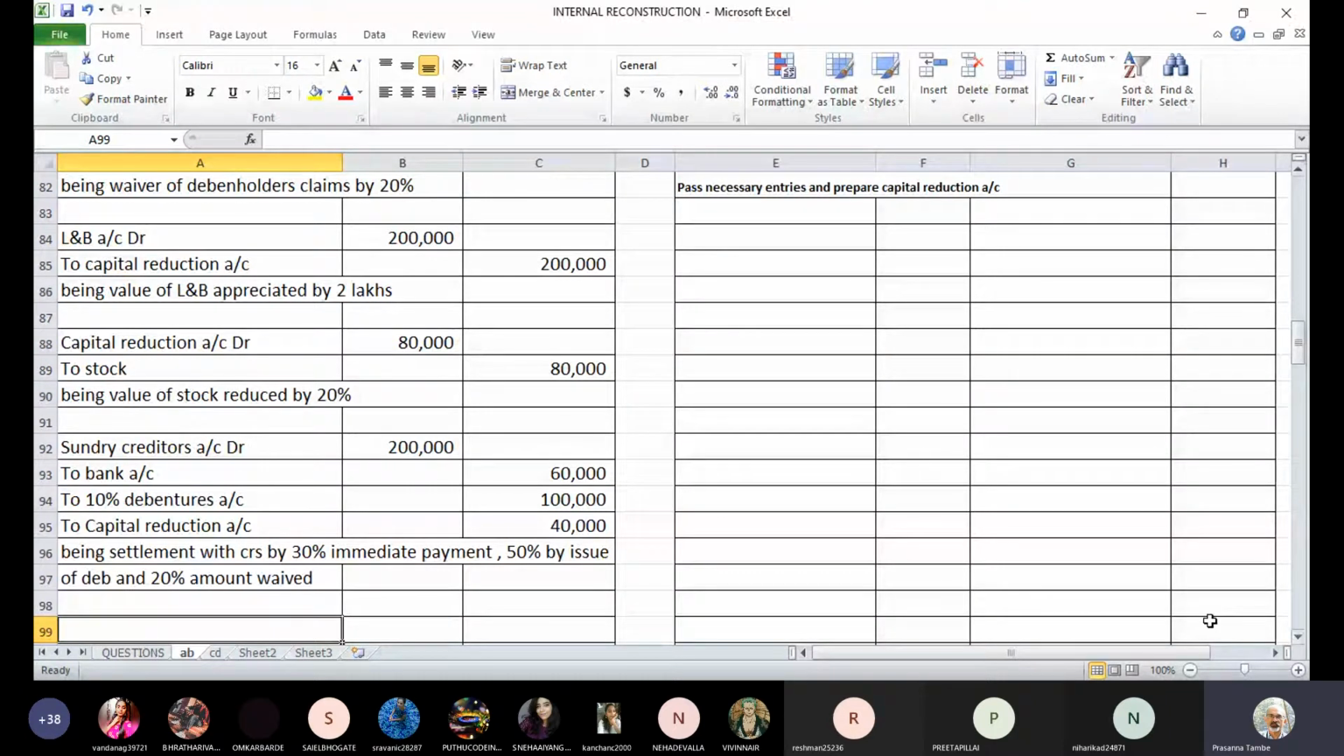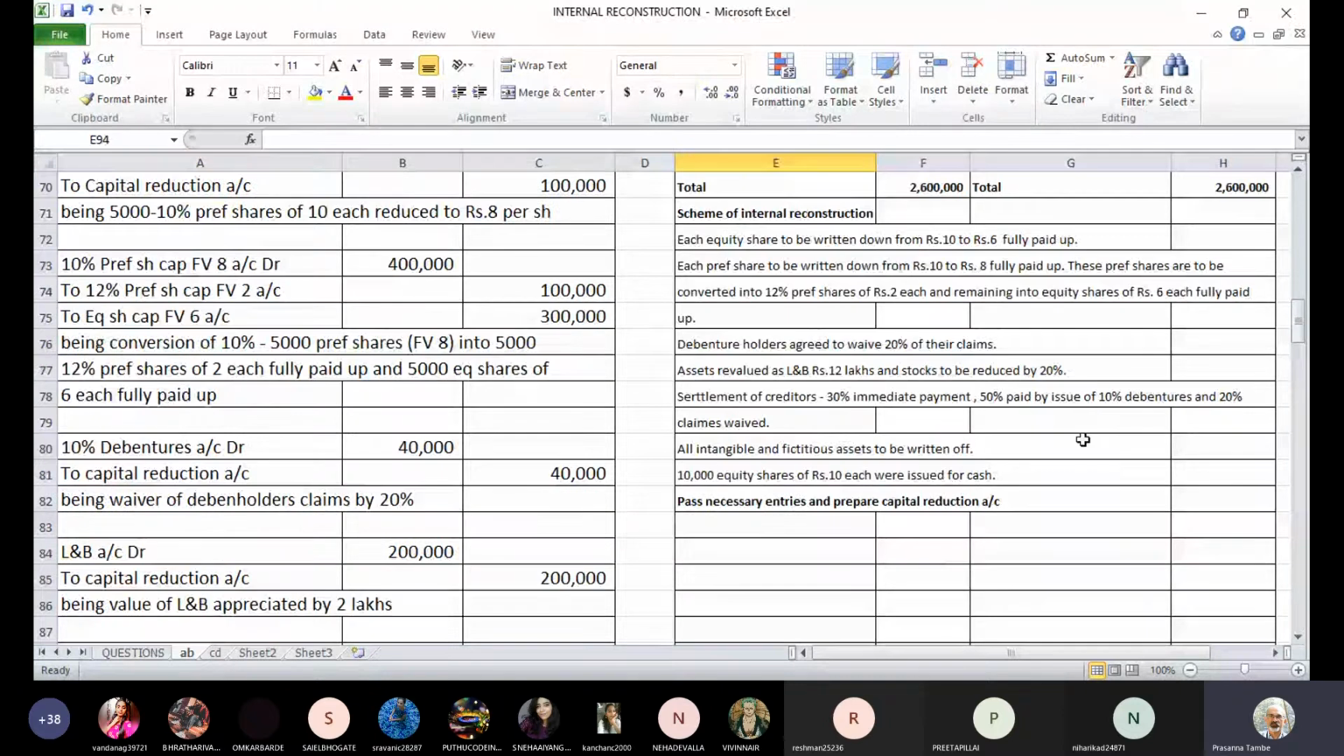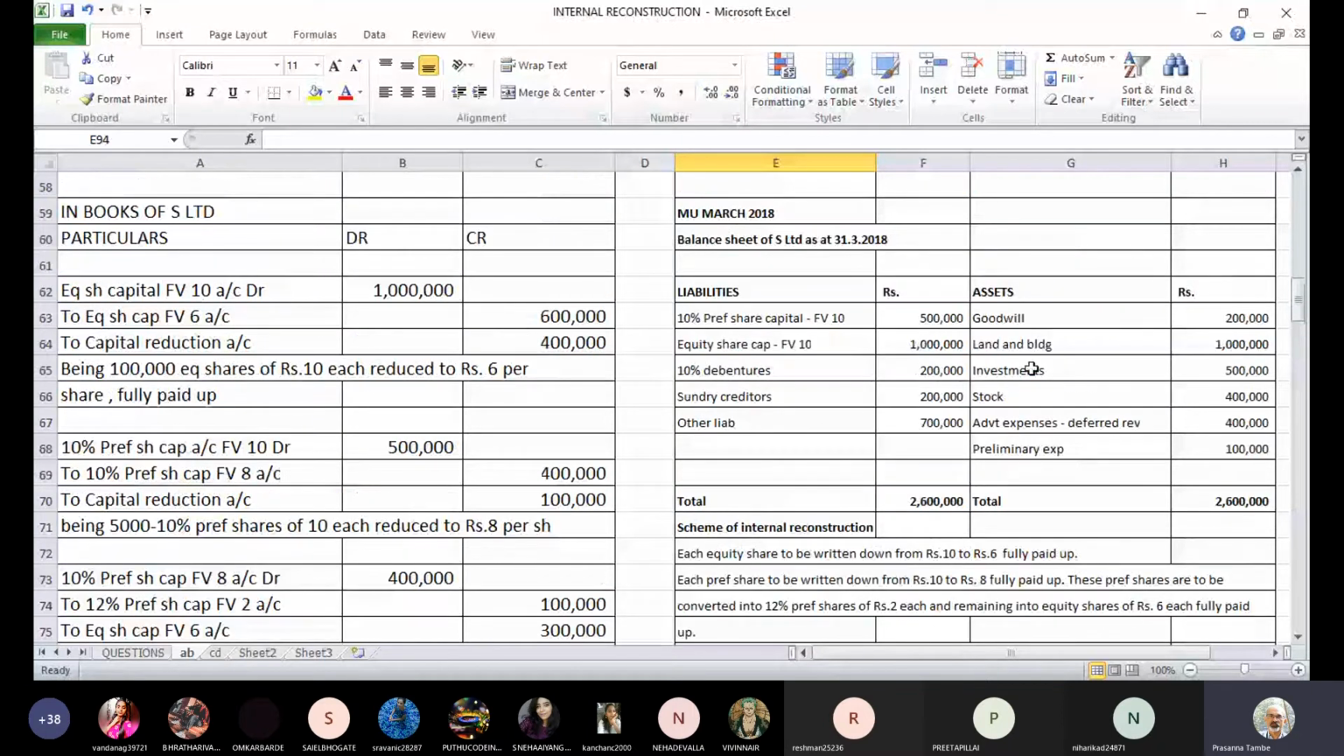So creditors we have settled. All intangible and fictitious assets to be written off. Now let us go to the balance sheet. What are the assets we have? We have goodwill, which is intangible. We have fictitious assets, advertisement expenses and preliminary expenses. So all these items will need a write-off. Goodwill is 2 lakhs. Then this advertisement related expenditure is 4 lakh deferred revenue, and 1 lakh rupees are the preliminary expenses. All will be written off to the capital reduction account.